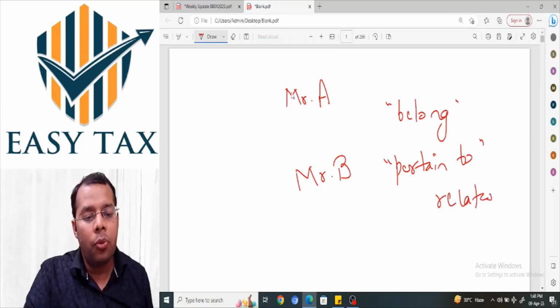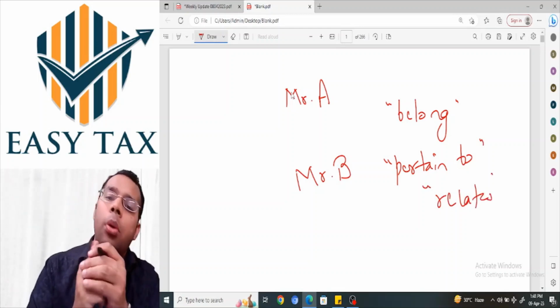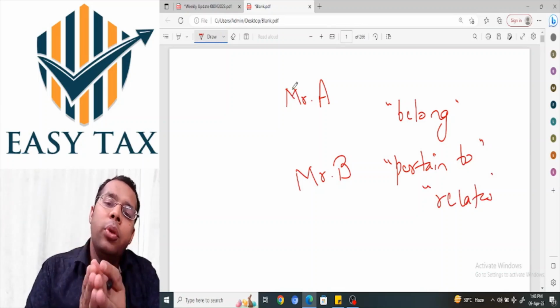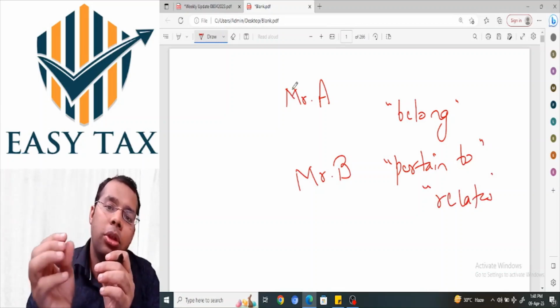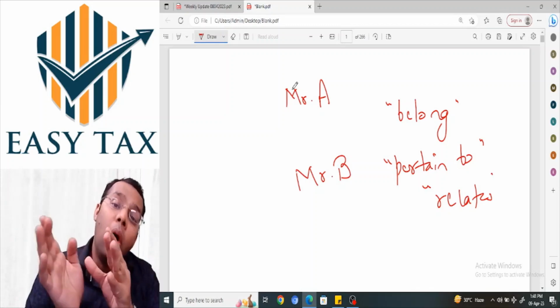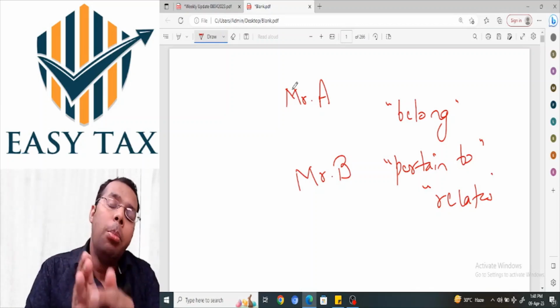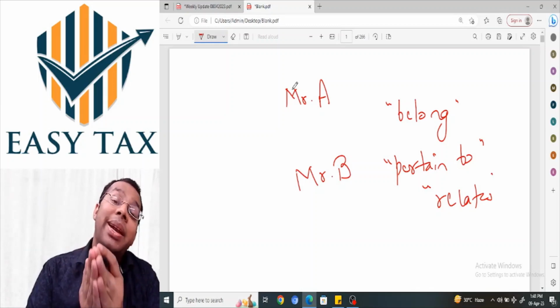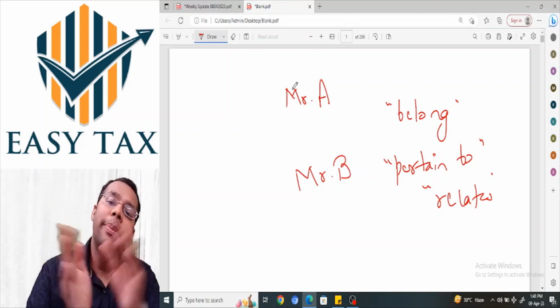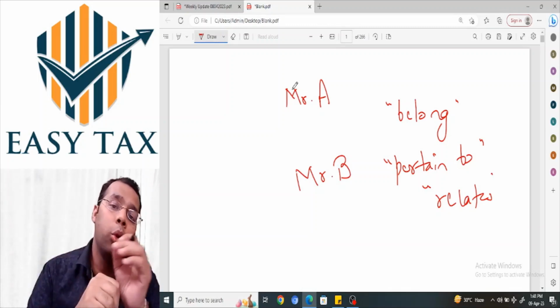Now, what the substitutive provision, how it reads? The substitutive provision reads as if during the course of search in the premises of Mr. A, any money, bullion, jewelry or the valuable article belonging to or books of account or other document pertaining to or any information contained therein relates to Mr. B, then the case of Mr. B can also be opened.